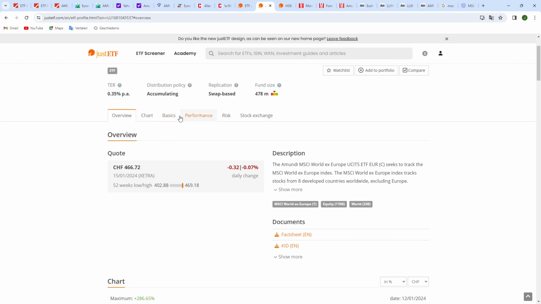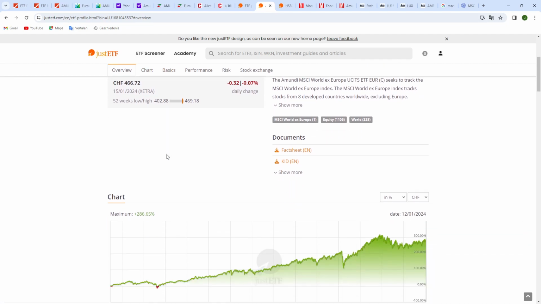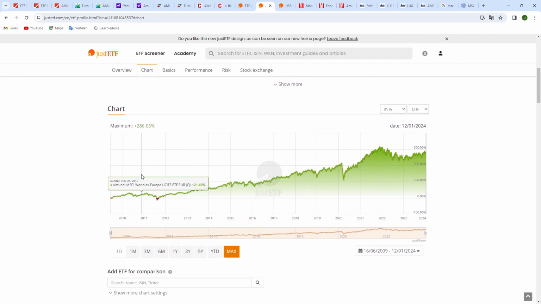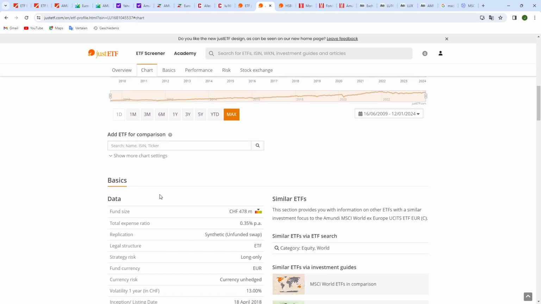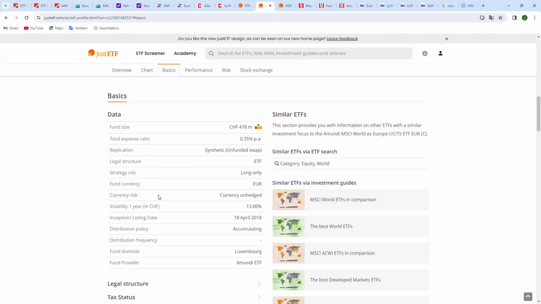There are some parts missing here that you normally would receive when there is more information available, and that's the stocks it invests in. So that's not depicted here. So here you can see the chart, then you can see the basic information of the fund.